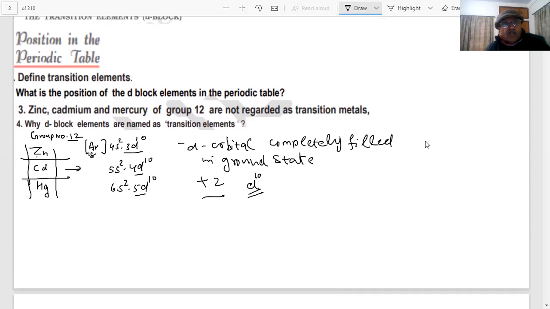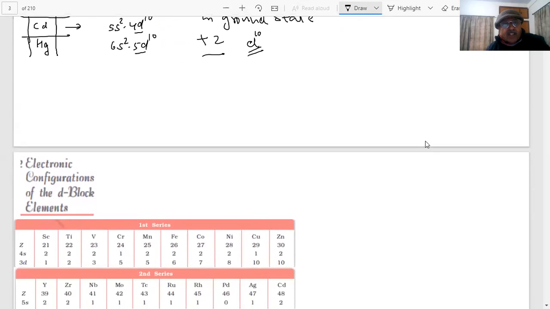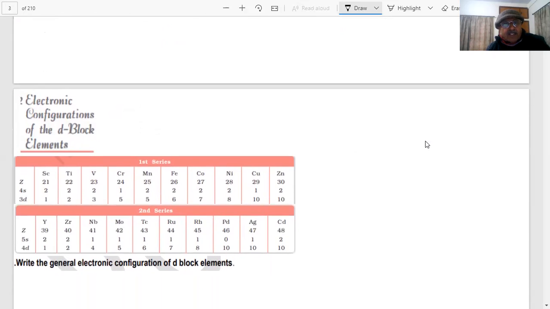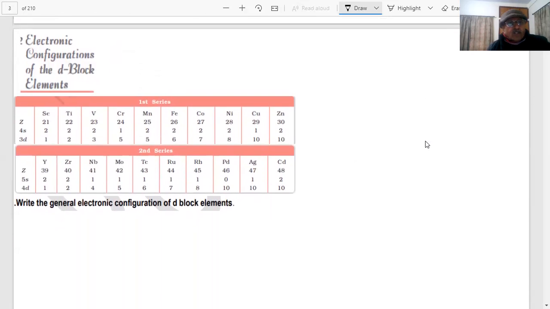The next question could be there in the paper. What is the general electronic configuration of transition elements? It is an important question, students. Write the general electronic configuration of d block elements. So what is the general electronic configuration of the transition elements or d block elements? What is the general formula? How do you represent it?